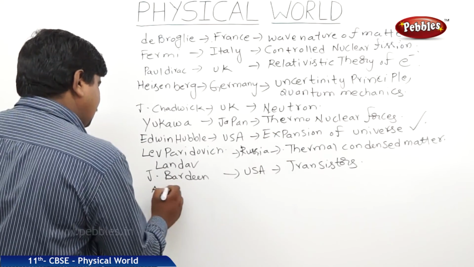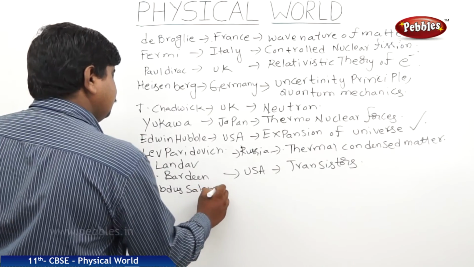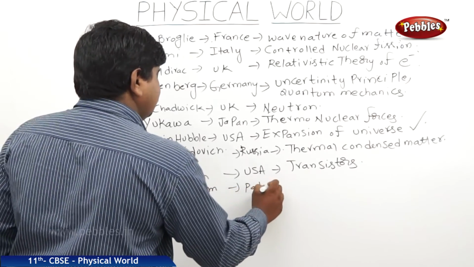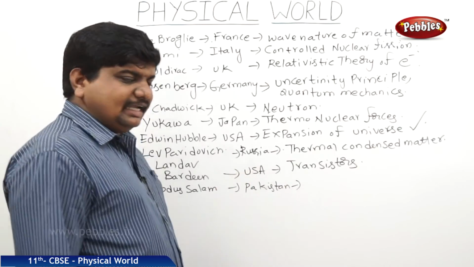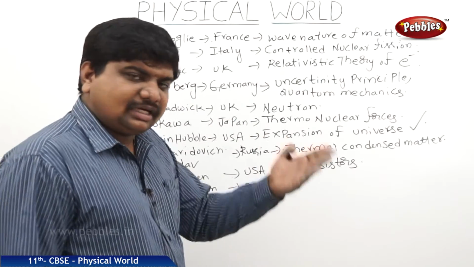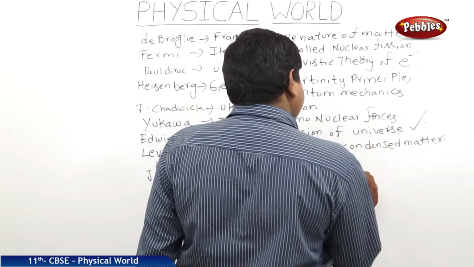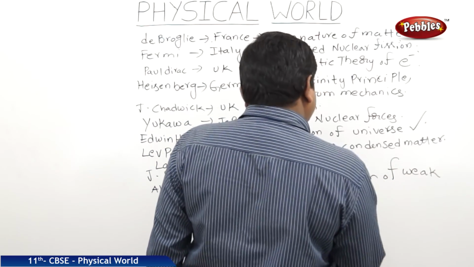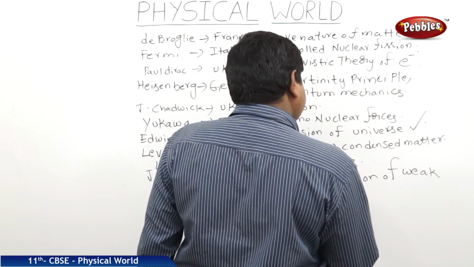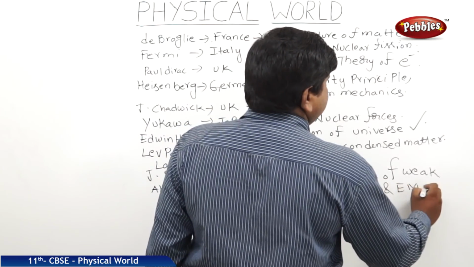Next one, Abdus Salam from Pakistan, who has discovered the unification of weak nuclear forces and electromagnetic forces.